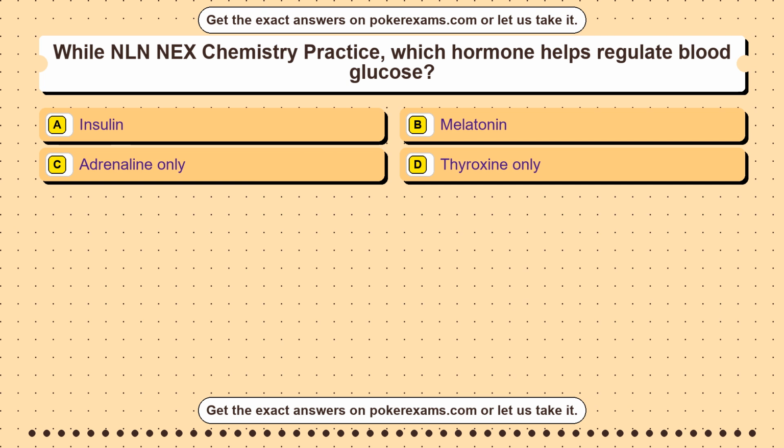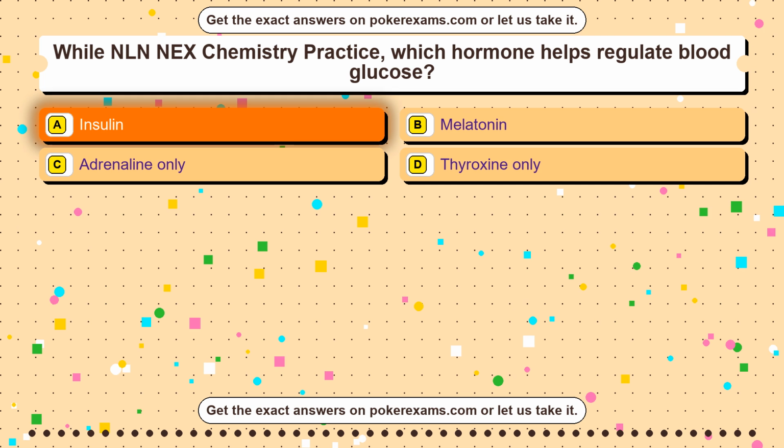Question 17. While NLN NEX Chemistry Practice, which hormone helps regulate blood glucose? Option A, insulin. Option B, melatonin. Option C, adrenaline only. Option D, thyroxine only. The correct answer is option A.